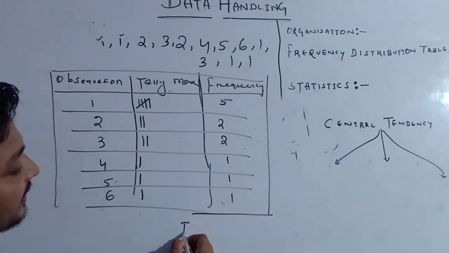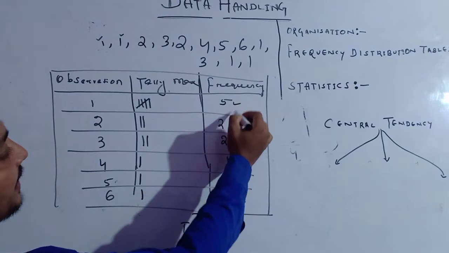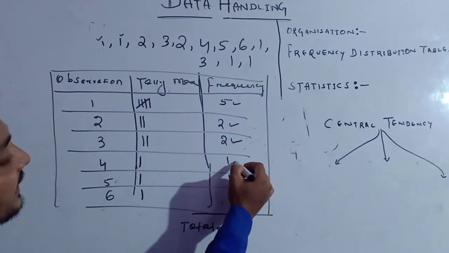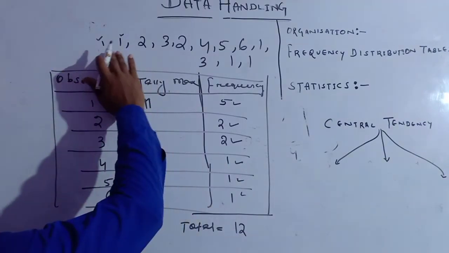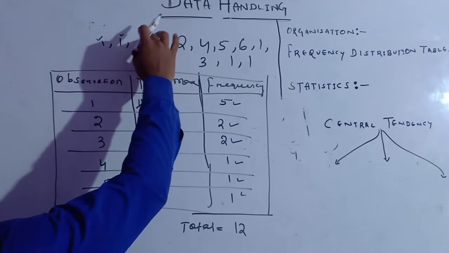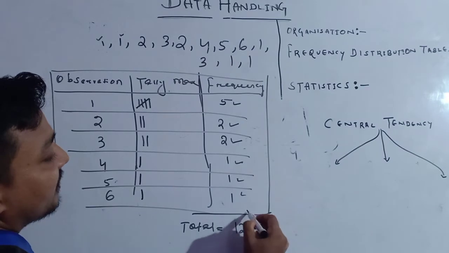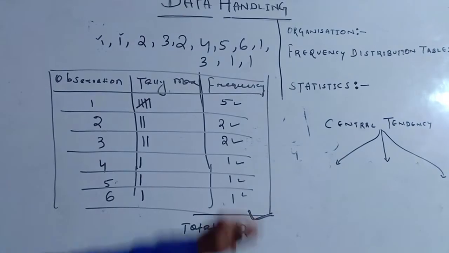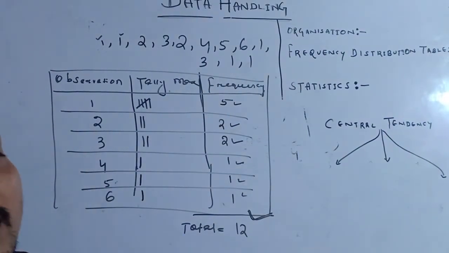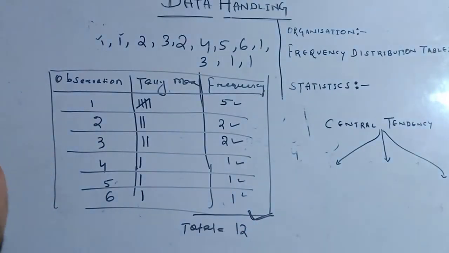And here, to check whether any of the observations are missed, otherwise everything you have written properly, you have to calculate the total frequency: 5, 7, 9, 10, 11, 12. So here the total frequency is 12, which is also the same as the total number of observations. See, 1, 2, 3, 4, 5, 6, 7, 8, 9, 10, 11, 12. Whenever the total number of observations is the same as the total frequency, it means our frequency distribution table is perfectly done. No information was mistakenly missed. Okay, so all this you have written perfectly.